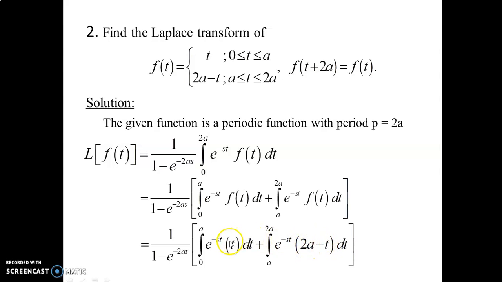Now we want to integrate this u dv form, using the integration by parts formula.